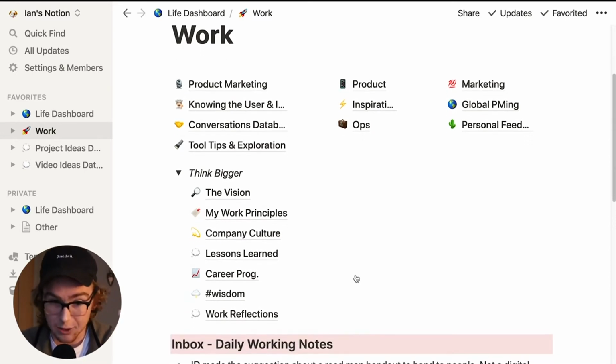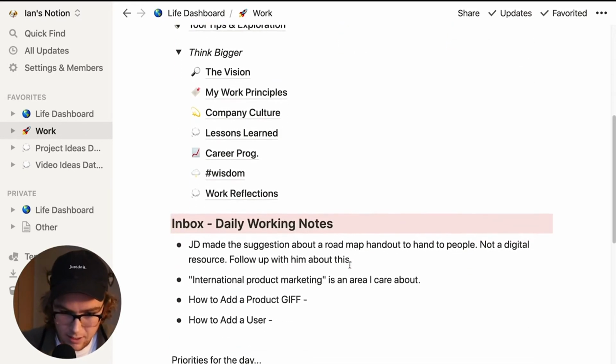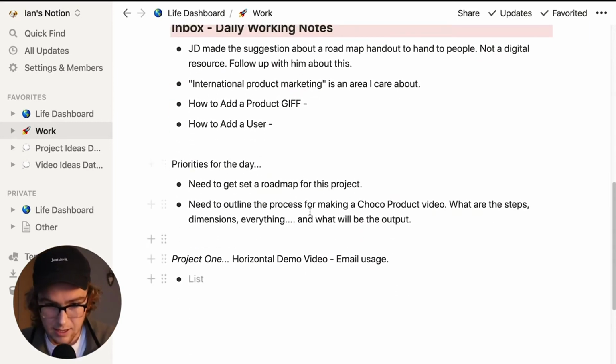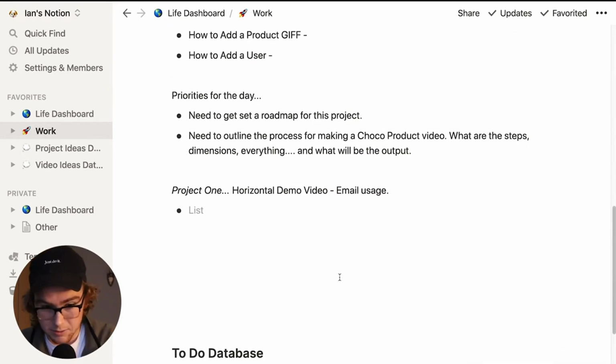This is where I do most of the work. I'll be working every day, giving myself to-do lists in the inbox, and then these repositories at the top are where I categorize information if I decide that I want to remember something. And at the bottom of this document, if I go down, you see things like my priorities of the day. This is what I use on a daily basis.